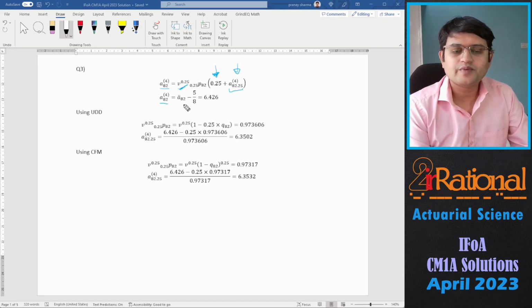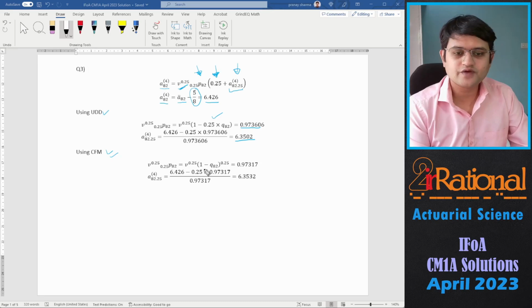This A 82 payable 4 times comes from the PMA 92C20. We'll have A due 82 from that table and minus M plus 1 by 2M, that is 5 by 8. That gives me 6.426. Then for this probability, you can use either UDD or CFM. You should mention whichever you are using, and I think both will be accepted. You have to just take one of them, not both of them. So using UDD, I found out the probability, and the A82.25 payable 4 times comes out to be 6.3502.